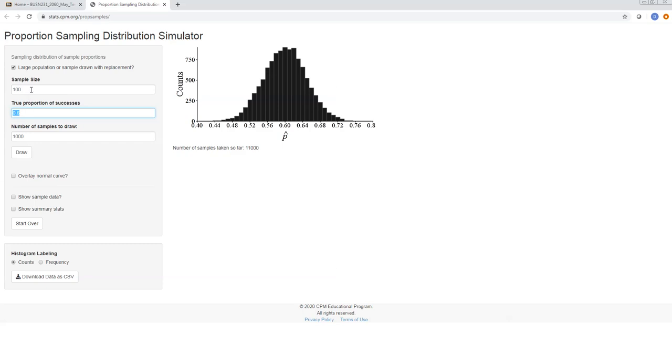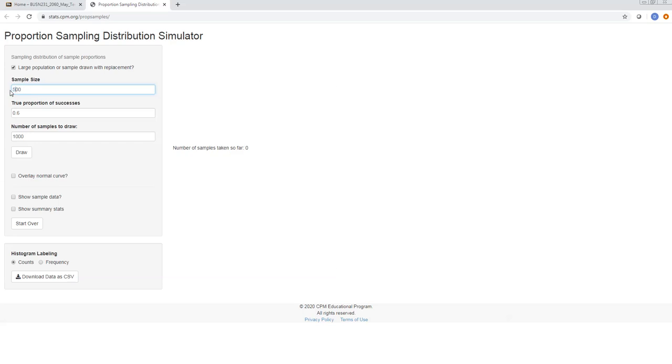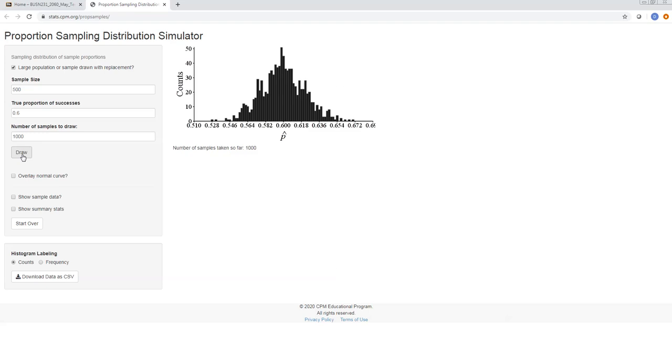Okay, so let's take a look at what happens if I increase my sample size. So instead of 100, I'm going to get 500 people each time when I ask a group. Okay, well, that's interesting. This is normal-ish. So you can see that my distributions look pretty normal, right?